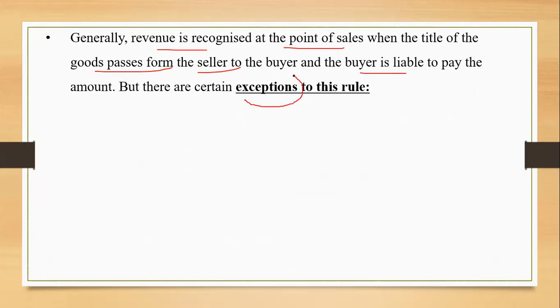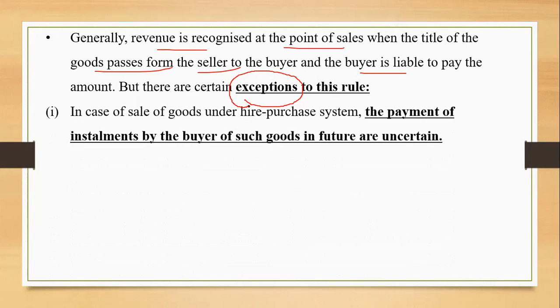But we have some exceptions. Two examples are there. What are the exceptions to the revenue recognition concept? अभी हमने क्या सीखा है कि whenever the sales is taking place, that is a day, that is a time when we say the revenue has been recognized. But when you talk about the first example, the hire purchase system, I'll simply make it as an installment system. Then how are we going to treat this?